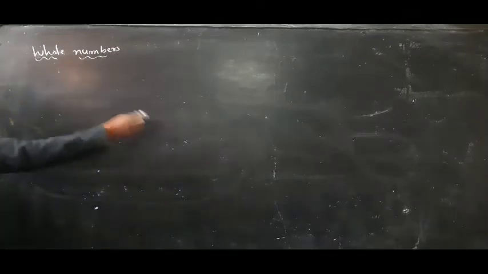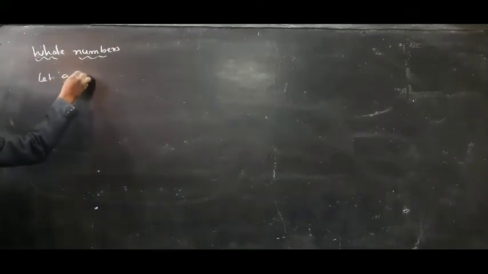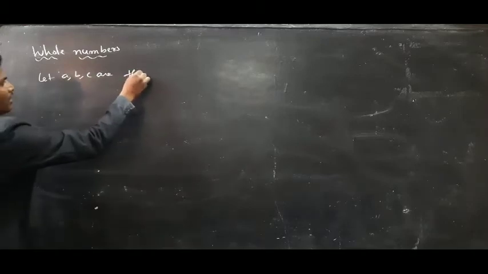Next, whole numbers. Let a, b, c be three whole numbers.